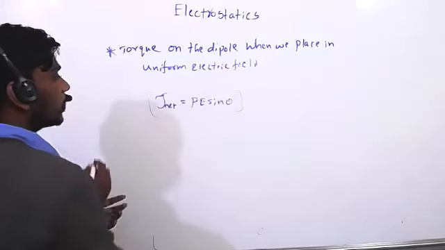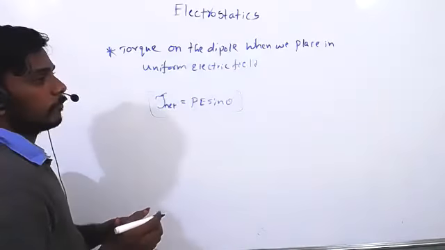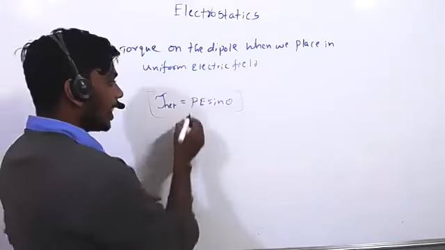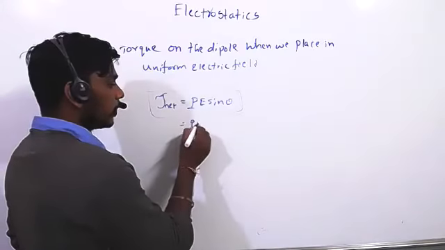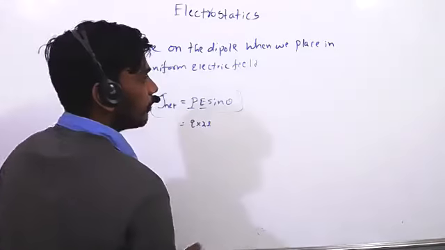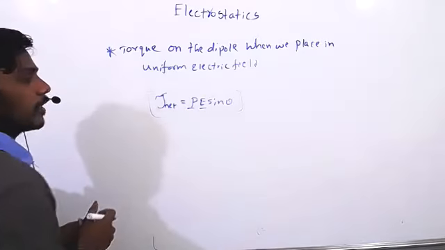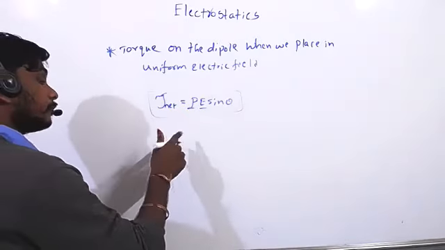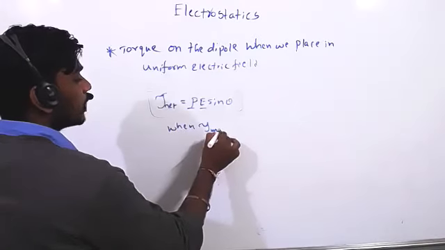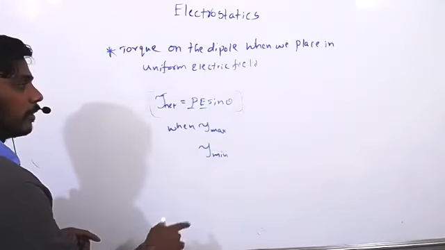Here, what are the important topics? The formula is very important if you want to do sums. How much torque is acting, they will give the electric dipole moment. And this dipole moment, sometimes we know Q into 2L is nothing but the electric dipole moment. E is the electric field. We know KQ by R square. Anything they can give. Calculate torque, they will ask. And one more: when torque tau is maximum, when tau is minimum. These conditions are very important.